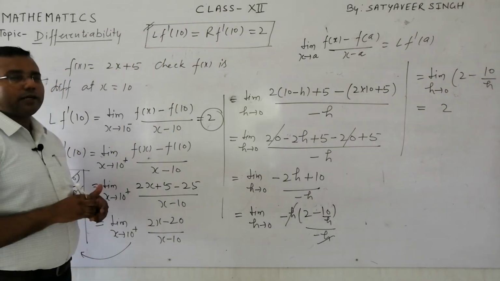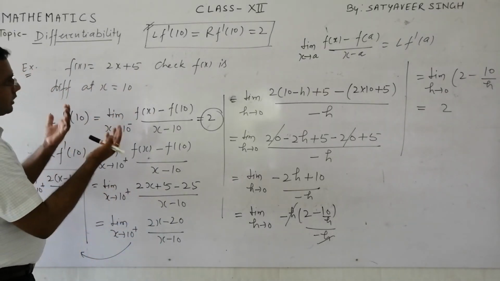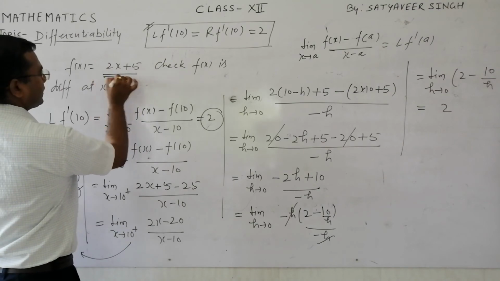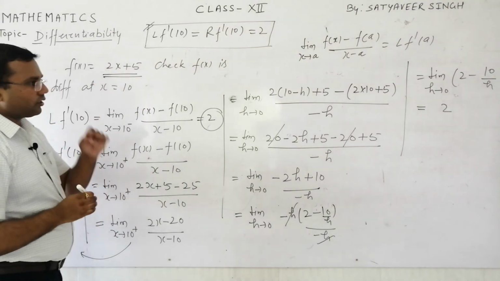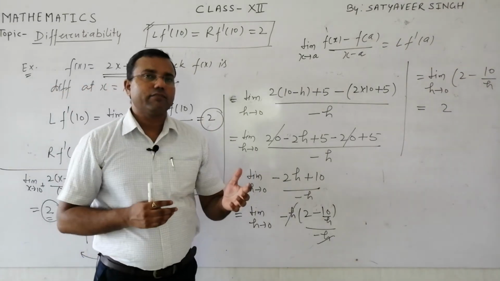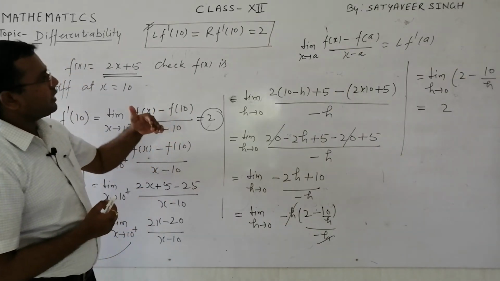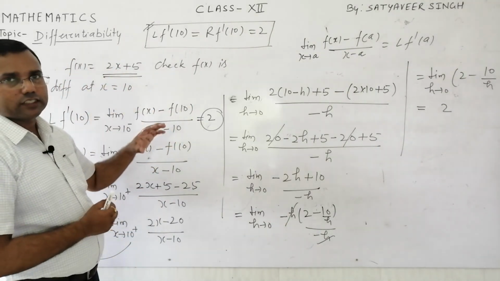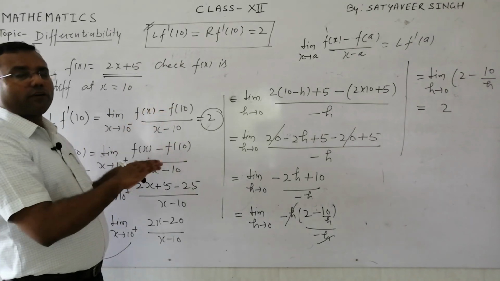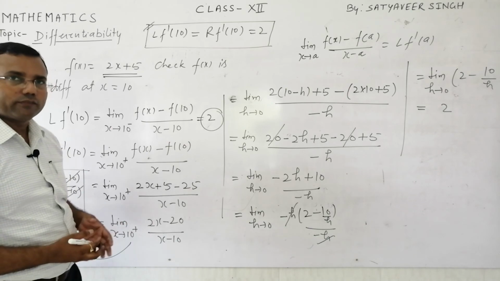See, the most important part is, I was pretty sure about the function in the beginning that it would be differentiable. Why was I sure? I'll give you a little idea about that. With the help of differentiability we can also predict the continuity of the function.